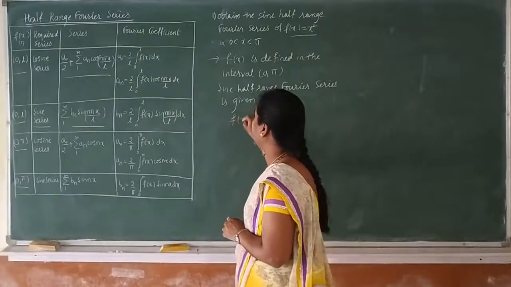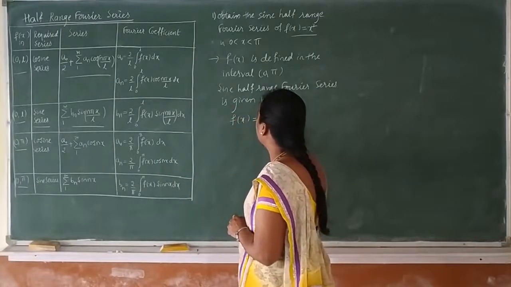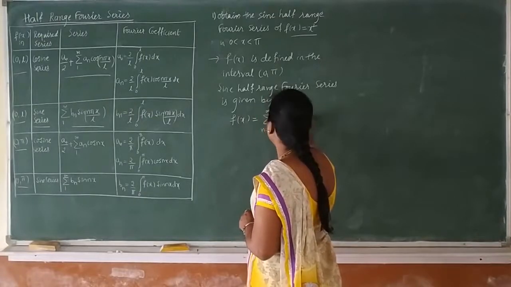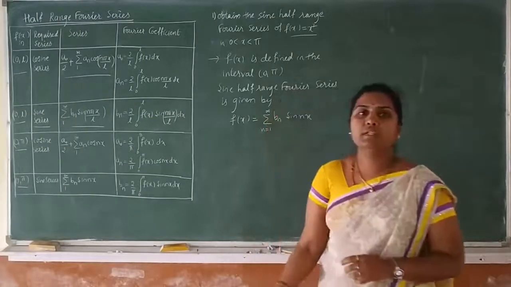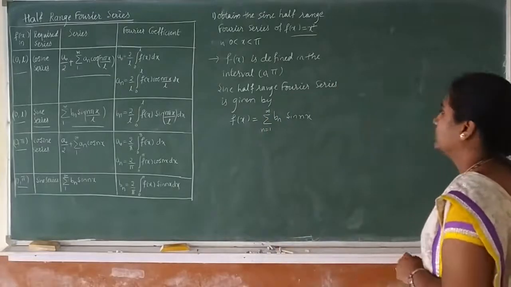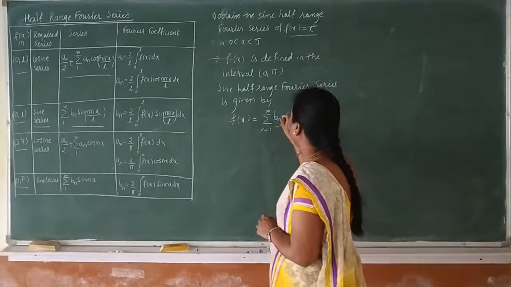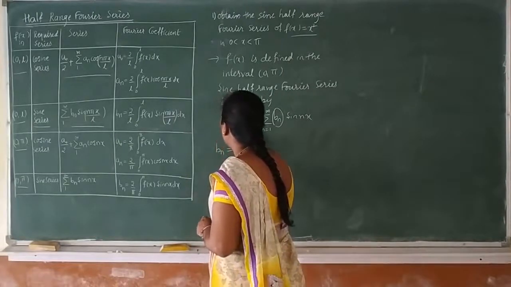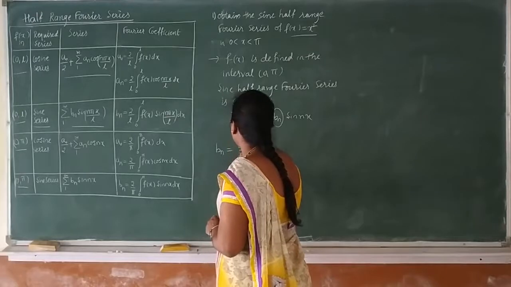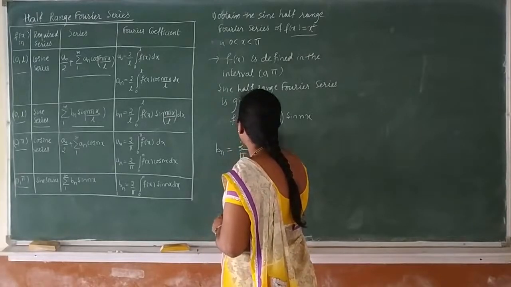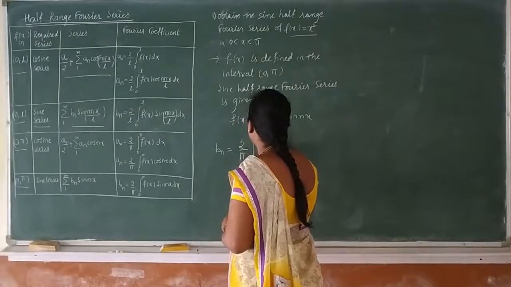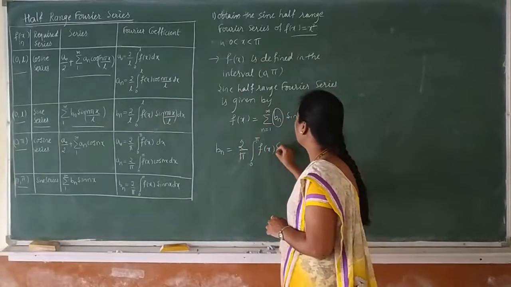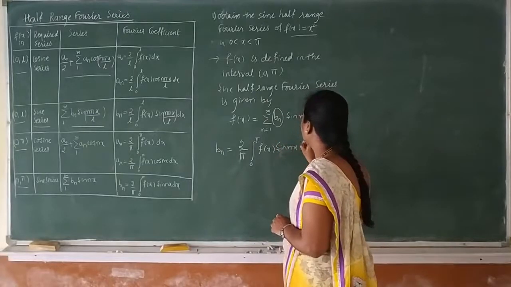f(x) equals summation n equals 1 to infinity of bn sin nx. This is the sine half range series. Now we will find the value of this Fourier coefficient bn. bn is equal to 2 by pi integration 0 to pi f(x) into sin nx dx.